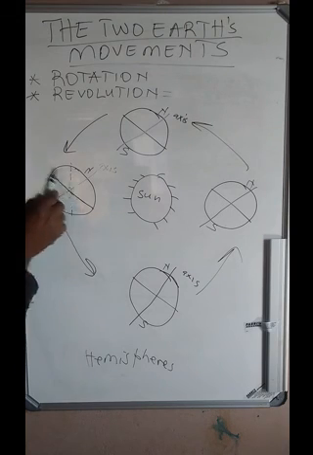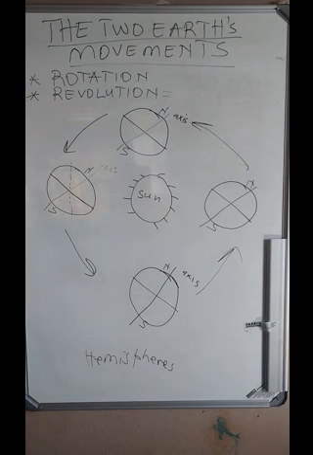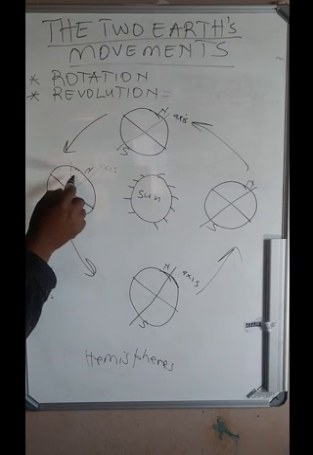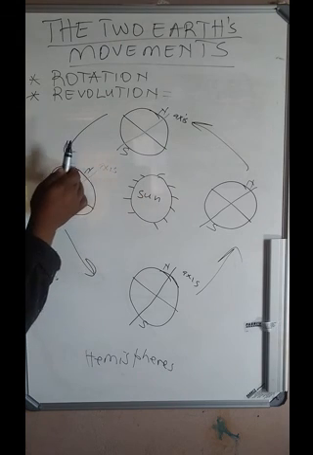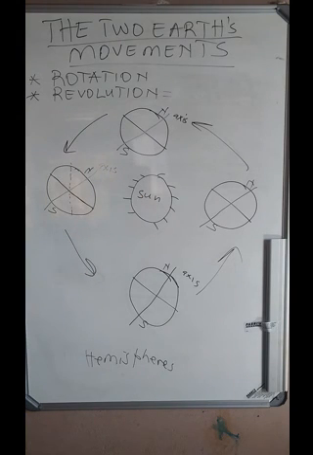So the northern hemisphere is experiencing a summer season. It is summer here in the north because the northern hemisphere is receiving a lot of heat. Yet here in the south is far away. You see, the south is far away from the sun, so it is cold here.